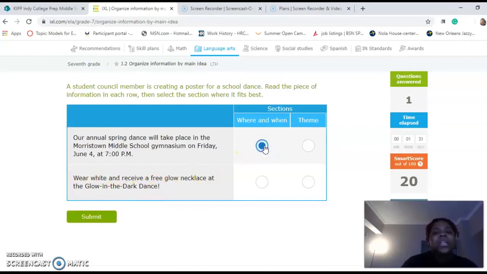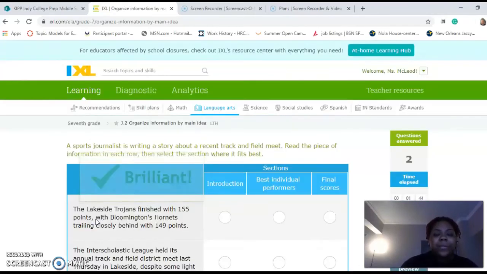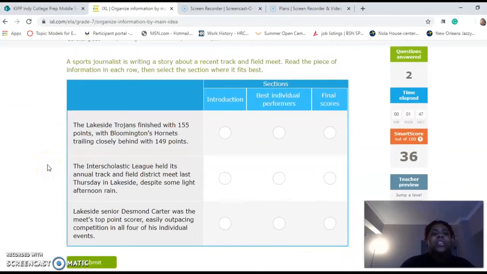So we know that this one is when and where. It tells us where it's going to be, the Morristown Middle School Gymnasium. And then it says when, Friday, June 4th at 7 p.m. And this tells us the theme. Let's see if we got it right. Perfect. So we are at a 36 SMART score already. So this is where it gets a little bit trickier. Now we have 3 sections that we have to select.